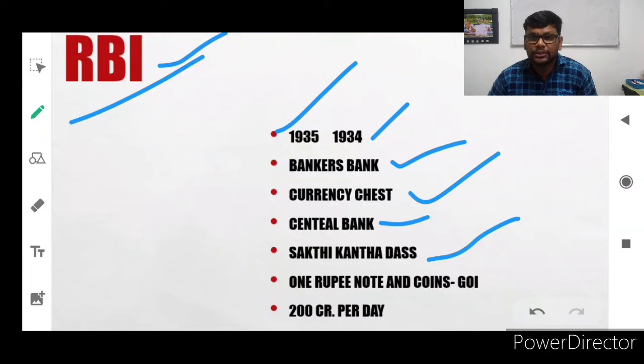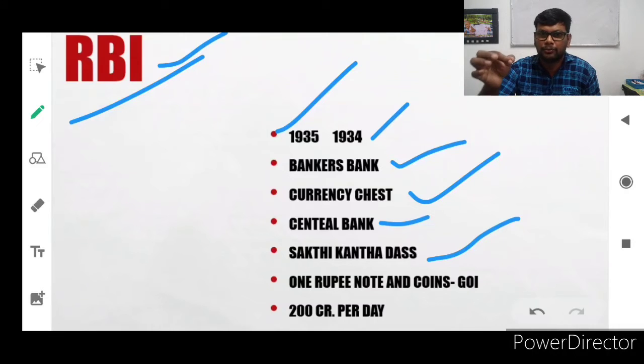Currency chest means financial advising. At the same time, they have the sole authority to issue notes. The RBI governor will sign the note. It is a promissory note, you know that. You can see it on the currency note. The RBI governor promises the bearer to pay an amount equal to the money.